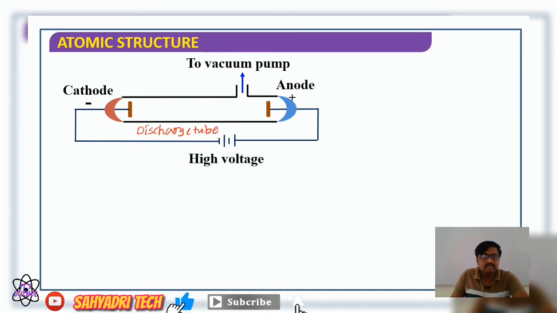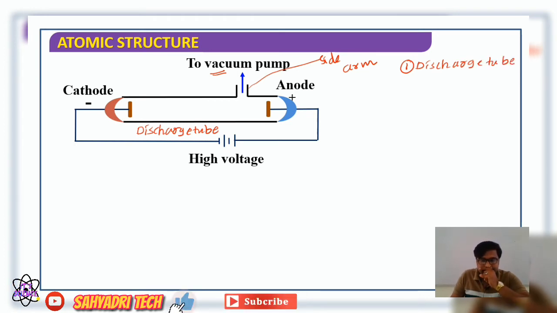The side arm is connected to a vacuum pump, and there are two metal plates or metal sheets that act as electrodes.